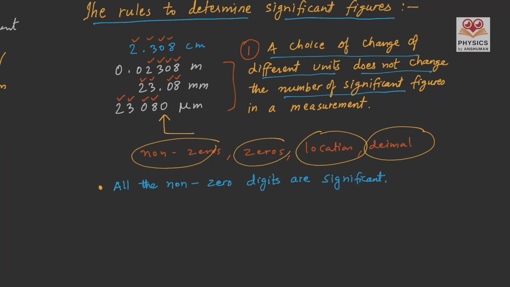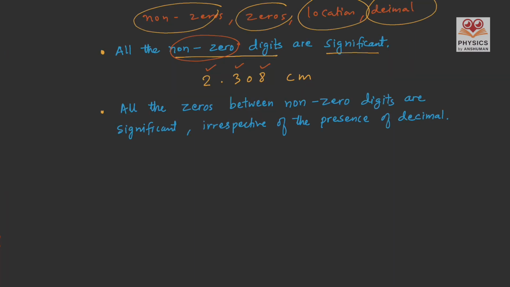Let us see more rules. One is that all non-zero digits are significant. In the example 2.308 centimeters, obviously the non-zeros 2, 3 and 8 are significant. So non-zero digits are significant. Then we have all the zeros between non-zero digits are significant, irrespective of the presence of decimal. In the same example, 2.308 centimeters, 0 is placed in between two non-zero digits. That's why this 0 is significant.